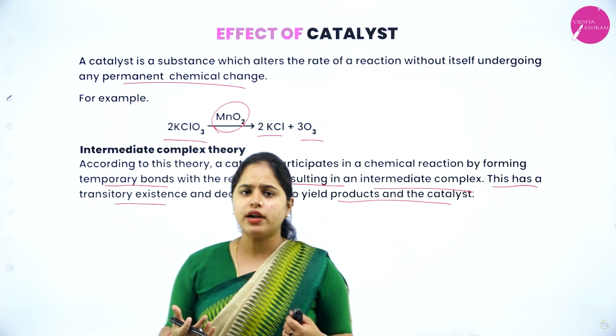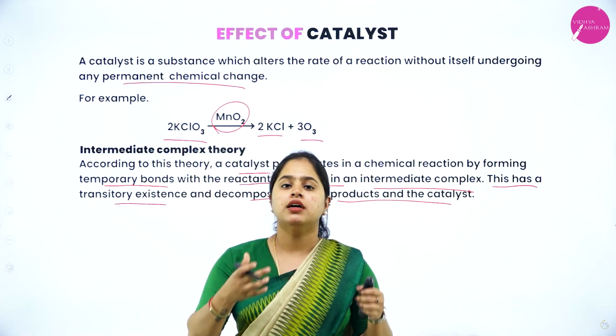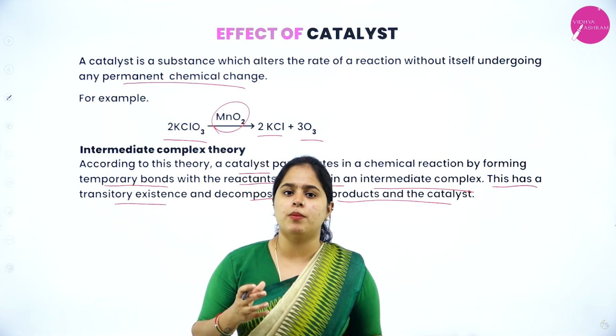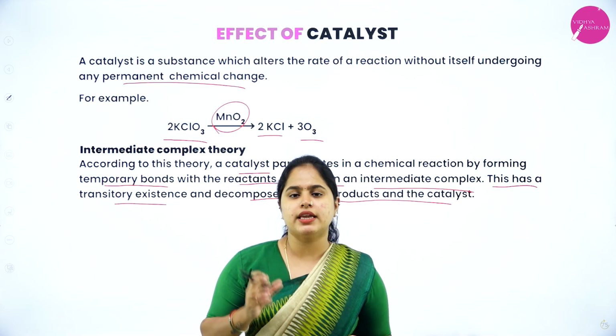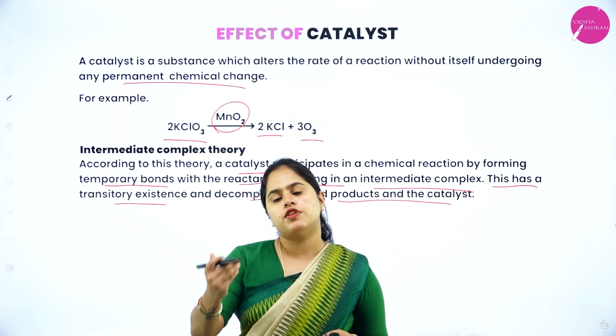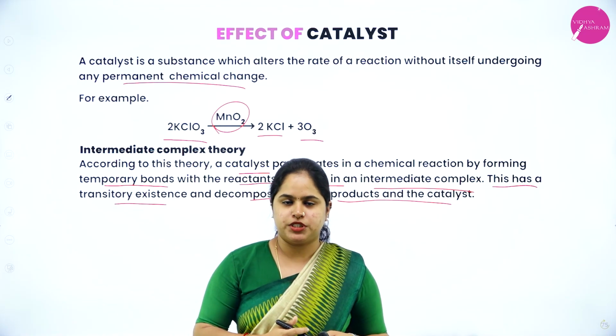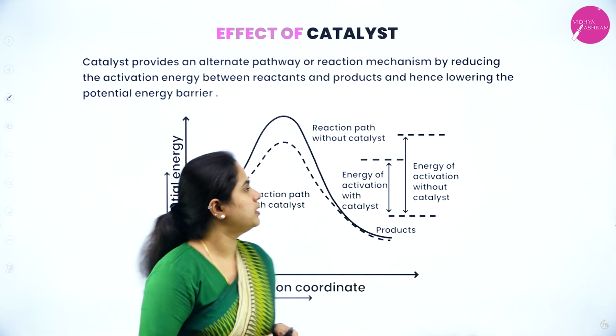So what happens? The catalyst will react with the reactants. It will form temporary bonds with the reactants and form an intermediate stage, the intermediate complex. From there, further the products will be obtained as well as the catalyst will be obtained back. I hope it is clear.